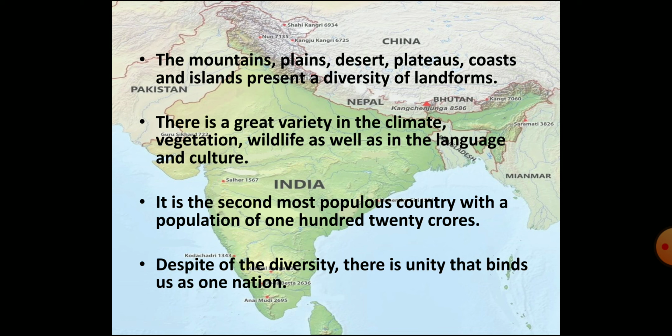The towering mountains, extensive plains and plateaus, rivers, deserts and long coastline make up the diverse landscape of this land. India also experiences diverse climatic conditions. North India experiences hot summers and cold winters, while the southern parts of India remain warm throughout the year. This diversity in its climatic condition is reflected in its vegetation and wildlife also.